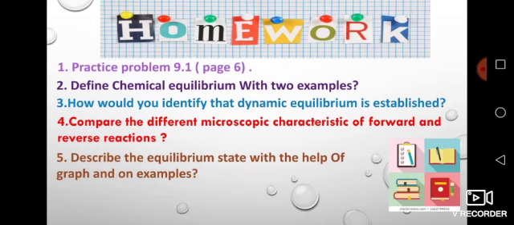Homework is mentioned here, in which number 1 question is practice problem from examples. Second, third and fourth questions are short questions of the exercise, and question number 5 is long question of the exercise. You can take help from your unique book.